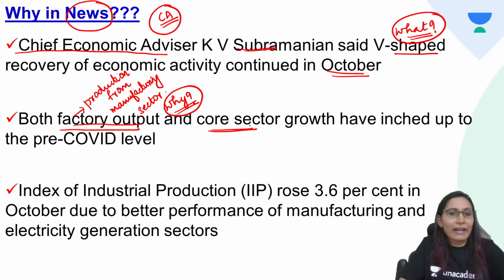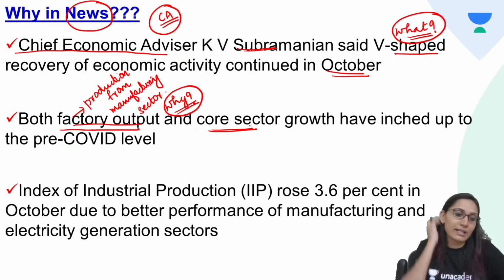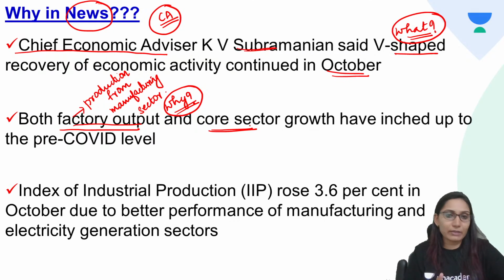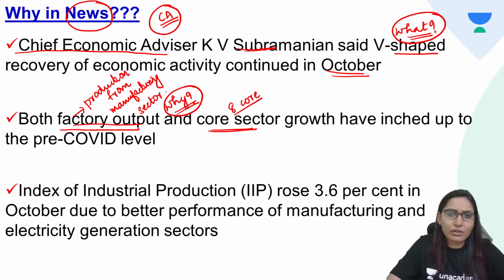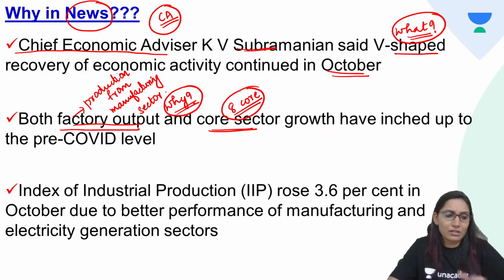So if you have seen yesterday's lecture, that is yesterday's economy of the day lecture, you must have understood what is core sector. We have discussed about IIP, Index of Industrial Production, in yesterday's lecture. So you must be clear with that. If you are not clear, please do watch the economy of the day session yesterday. So we have 8 core industries which constitute the core sector of Indian economy.